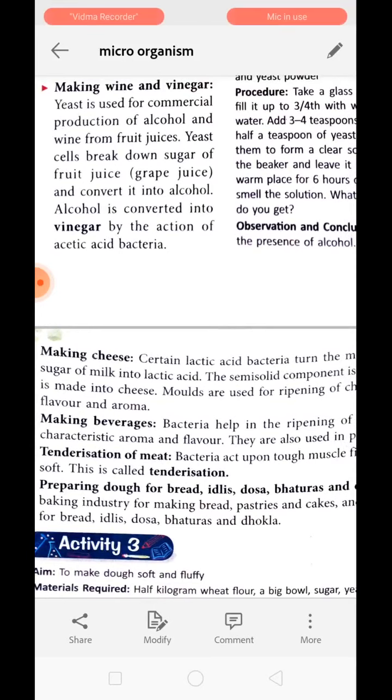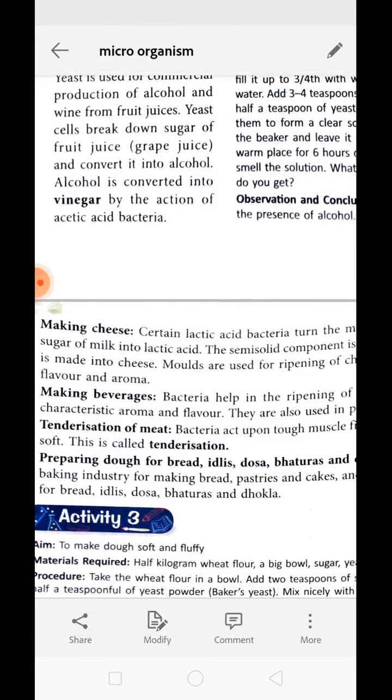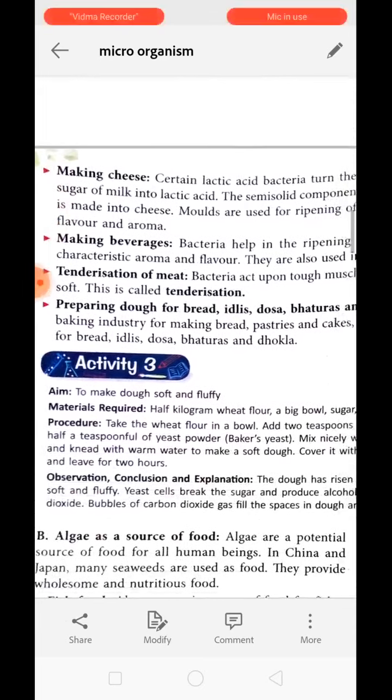Understood? And it forms wine from fruit juices. Yeast cells break down the sugar of the fruit juices and convert it into alcohol, and later on this alcohol is also converted into vinegar by the action of acetic acid bacteria. Clear?